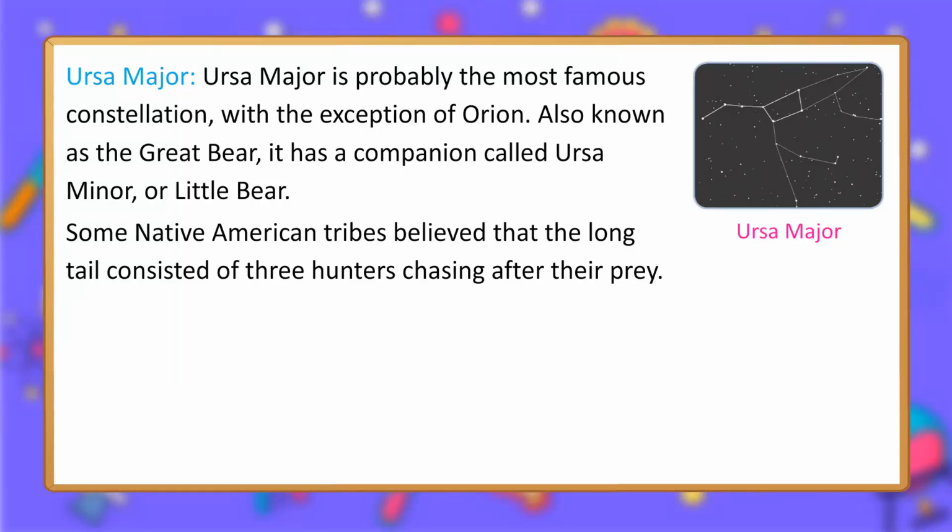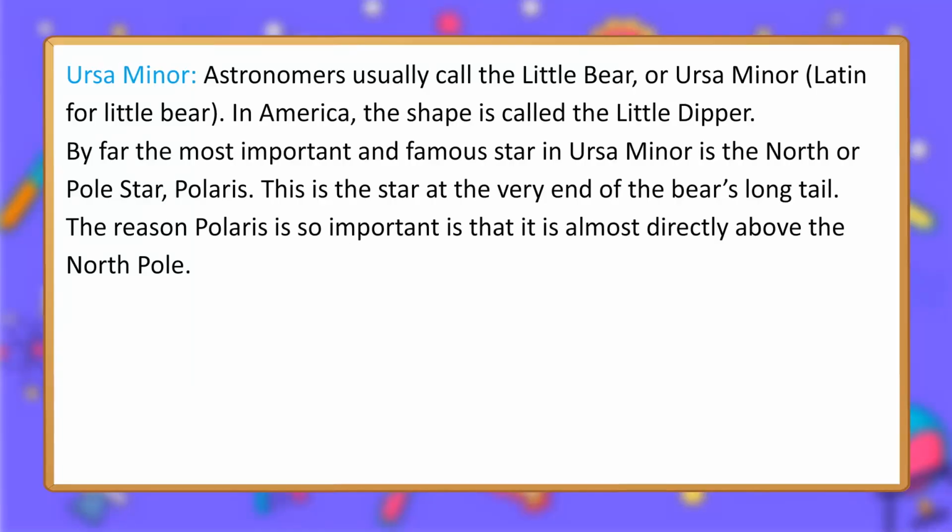Ursa Minor. Astronomers usually call the Little Bear Ursa Minor, Latin for Little Bear. In America, the shape is called the Little Dipper. By far the most important and famous star in Ursa Minor is the North or Pole Star, Polaris. This is the star at the very end of the bear's long tail. The reason Polaris is so important is that it is almost directly above the North Pole.